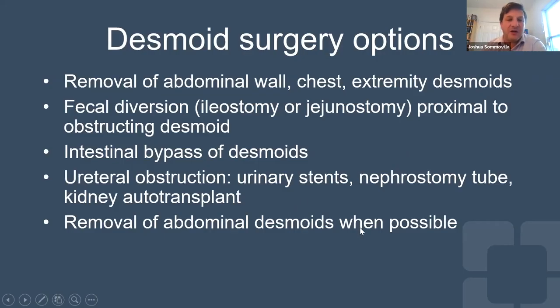Some are placing stents in those structures to allow the urine to pass. Sometimes we have to place drainage tubes into the kidney to allow the urine to drain externally into a bag. And sometimes a urologist can do an auto transplant. So it's similar to a kidney transplant, but instead of transplanting a kidney from another person, you just transplant a kidney from the same person to themselves, just in a different place where that urine tube isn't blocked.